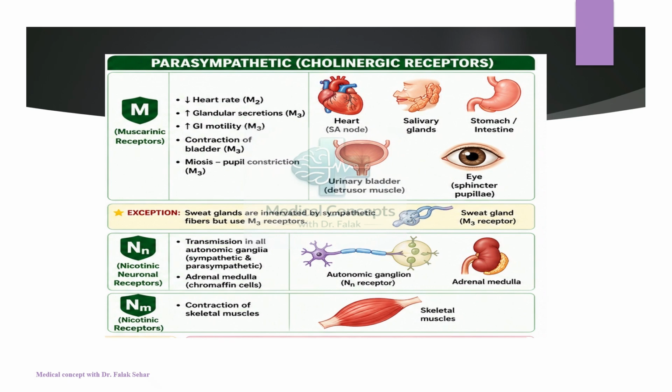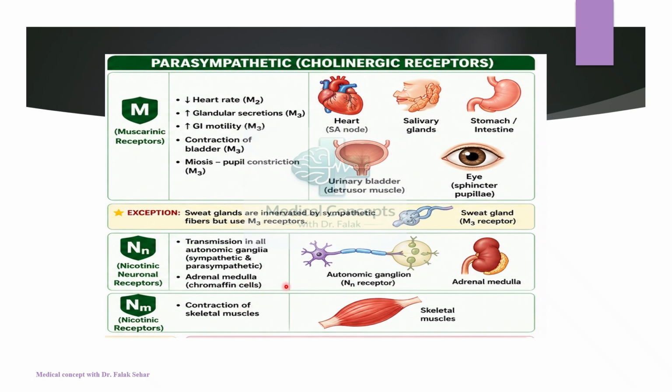Coming to the parasympathetic cholinergic receptors. Here you can see that we again have two different types of receptors, muscarinic receptors as well as nicotinic receptors. Muscarinic receptors are of three types: M1, M2 and M3 receptors. M2 receptors decrease the heart rate, while M3 receptors increase glandular secretion, increase gastrointestinal motility, cause contraction of the bladder, as well as pupillary constriction. The exception is only the sweat glands that are innervated by the sympathetic fibers, but they use M3 receptors.